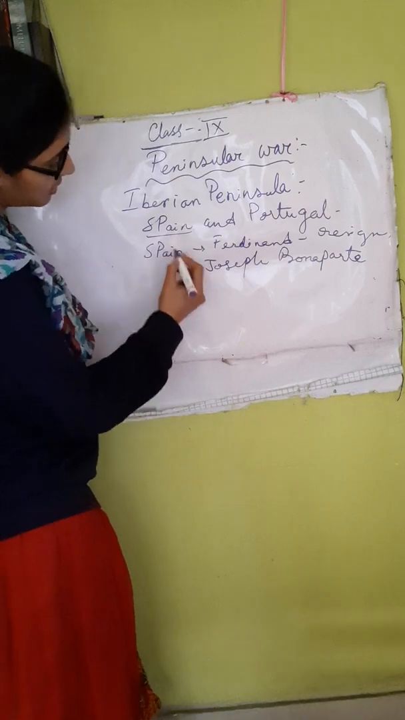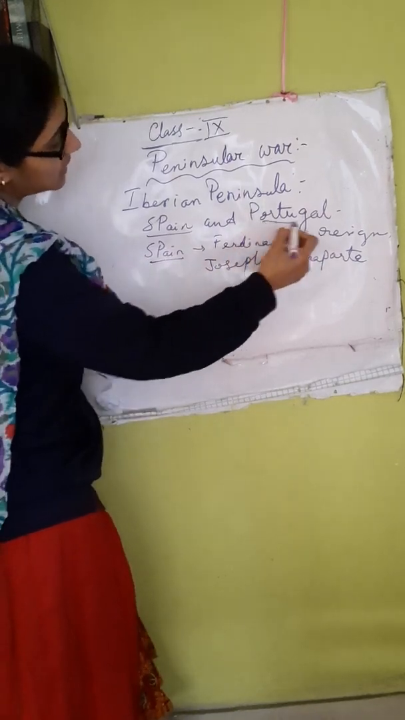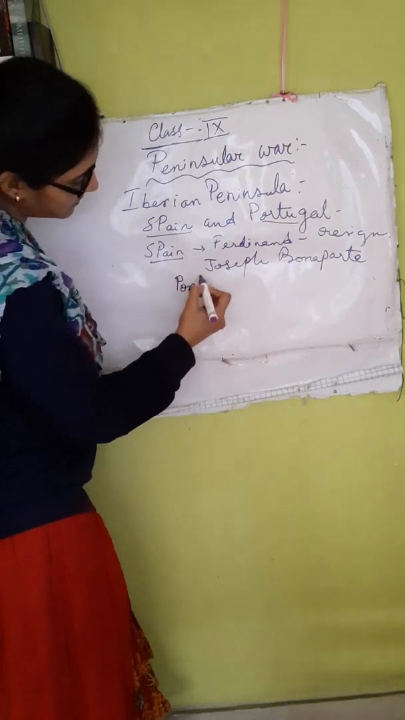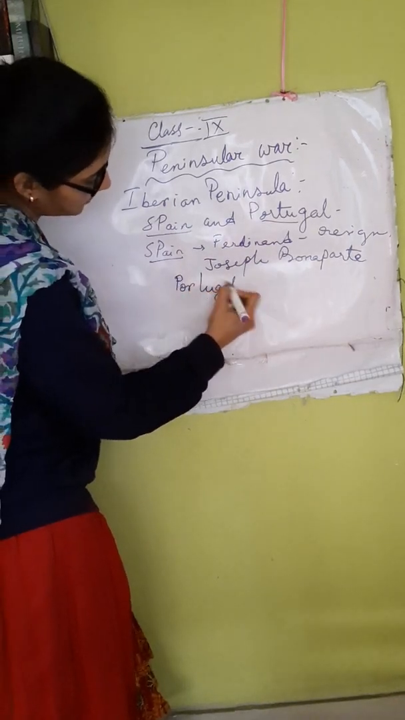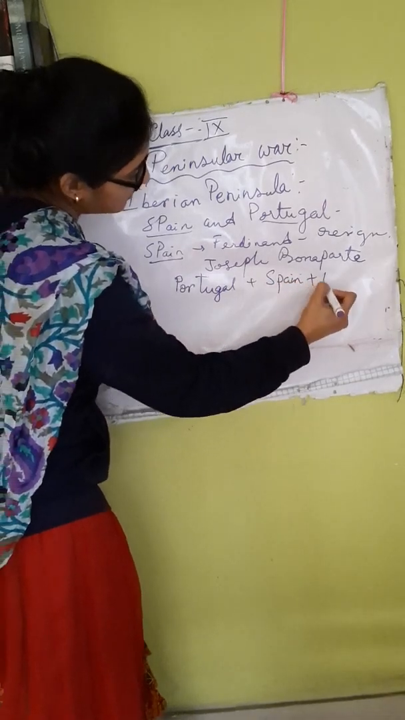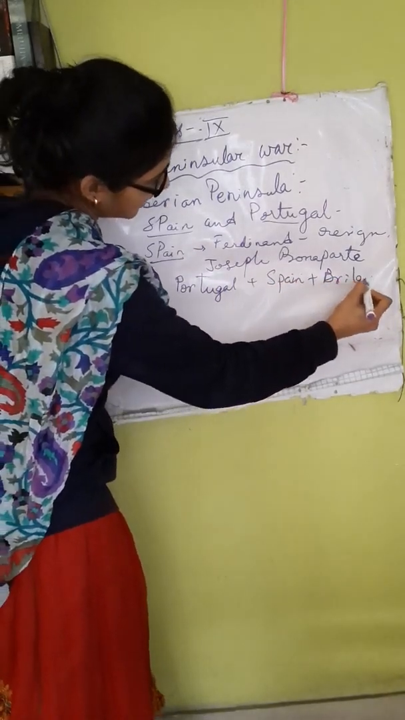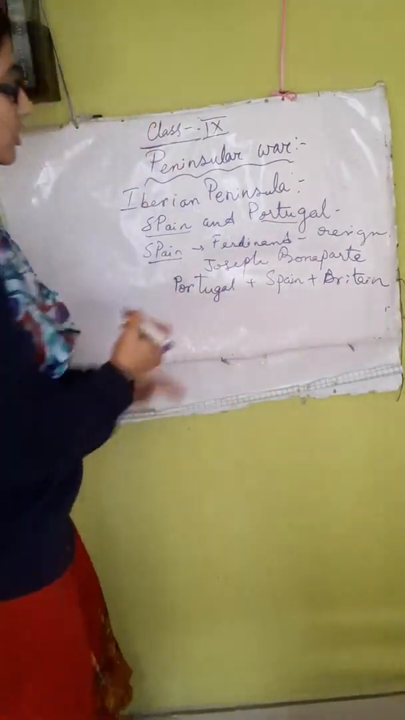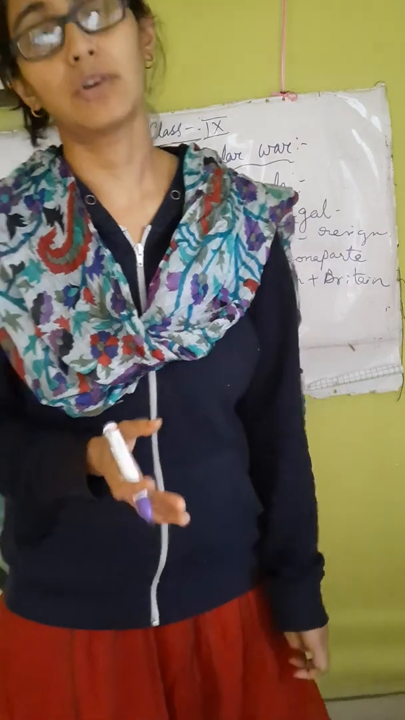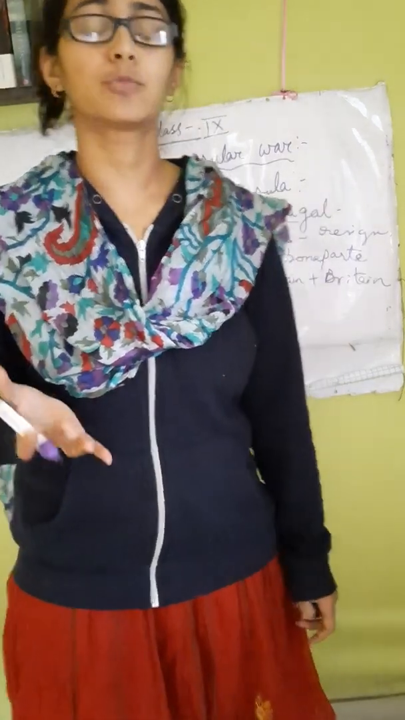In this war, Spain and Portugal got united, and they asked for British help. Spain and Portugal joined hands, and Britain came up together with them. You know that Britain was always the enemy of Napoleon, so Britain agreed to help Spain and Portugal.